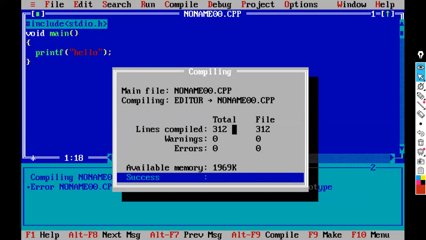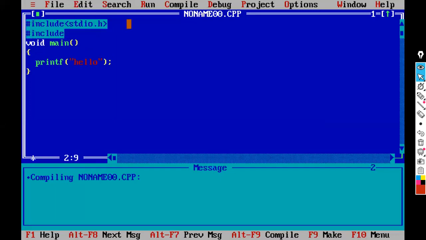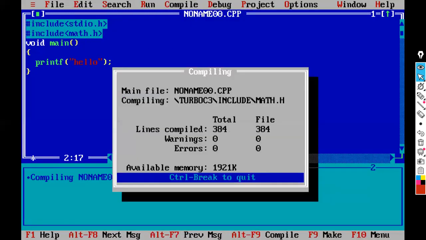Lines compiled is displaying as 312 because of this #include <stdio.h> line. With this, you can understand that this single line equals 300 plus lines of code. For example, I'm writing #include <math.h> like this. Now math.h code will be attached here. Observe what it says now: lines compiled as 476. So 100 plus lines of code are there in math.h.